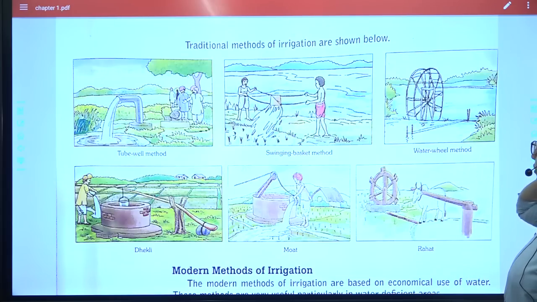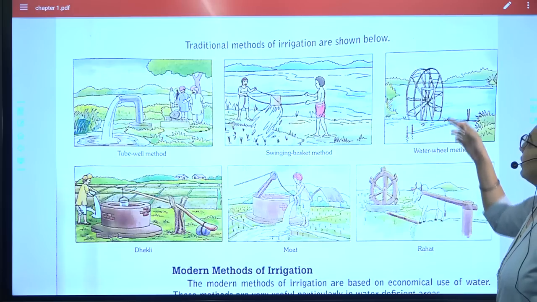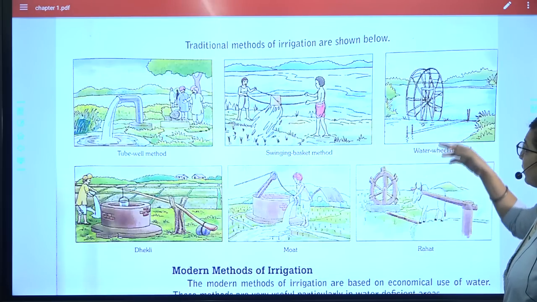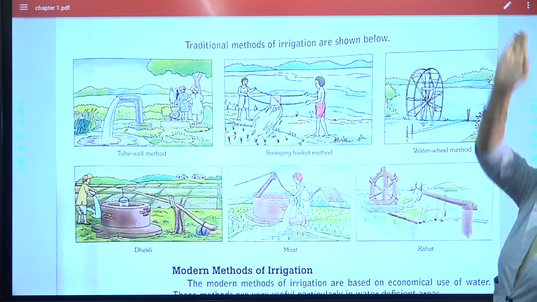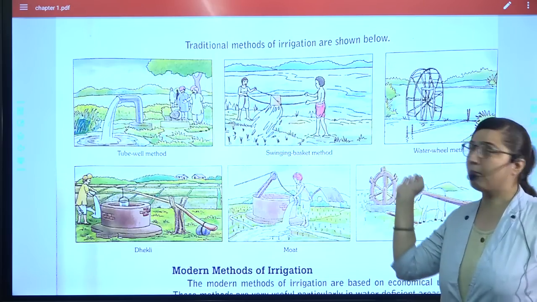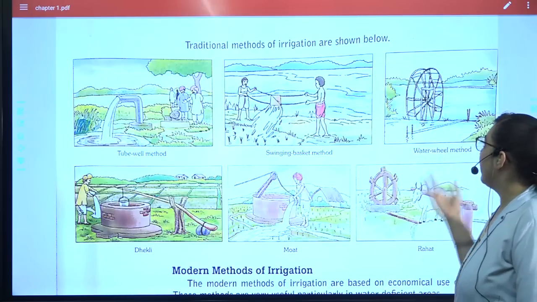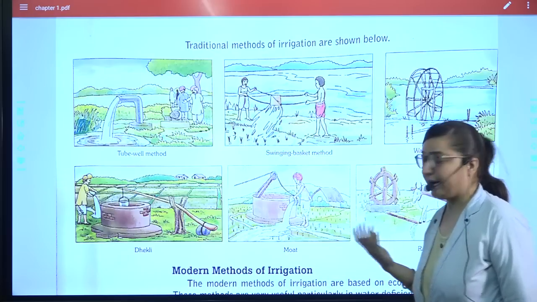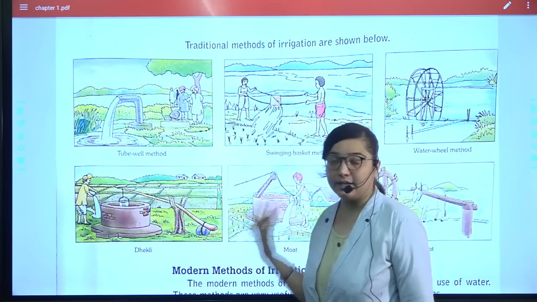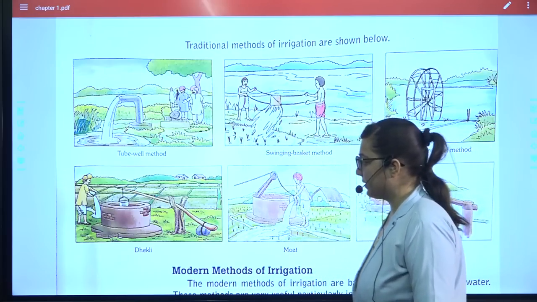Next is the water wheel method. In it, the water from the wheel, when it comes up, will flow onto the crop like this. This is the way they help in sending the water to the fields.